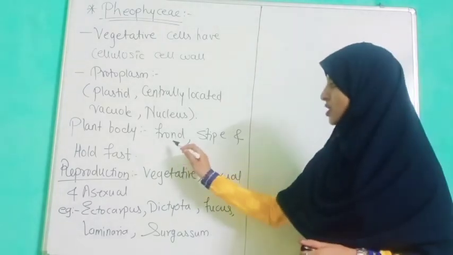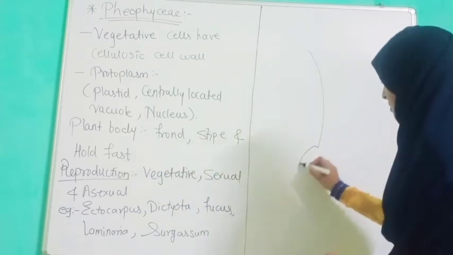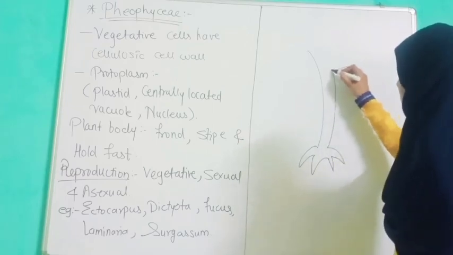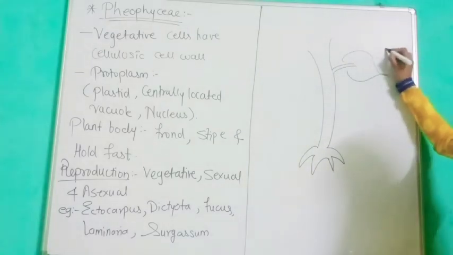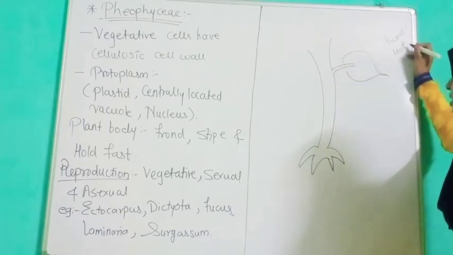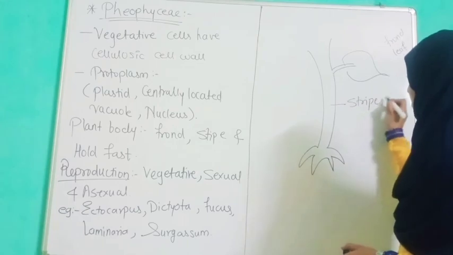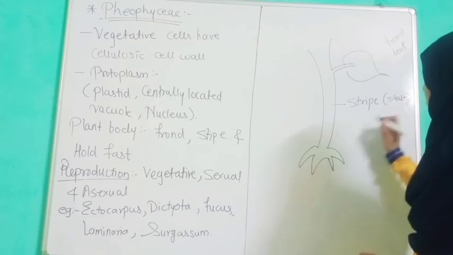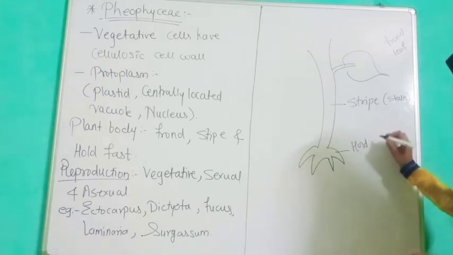They have told that the plant body is made up of frond, stipe and holdfast. So this was the structure. This leaf-like structure is known as the frond. The leaf-like structure contains chlorophyll pigment and performs photosynthesis. This is the stipe; we can call it a stalk. And this is the holdfast, which attaches to the substratum.